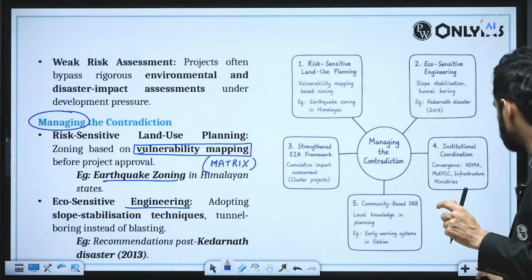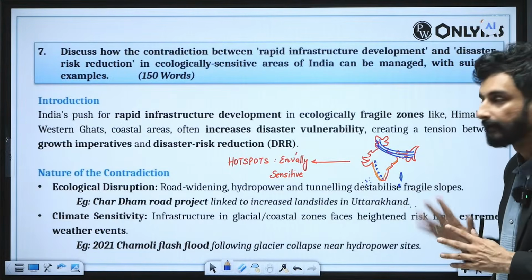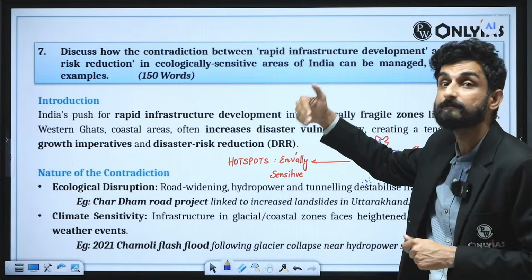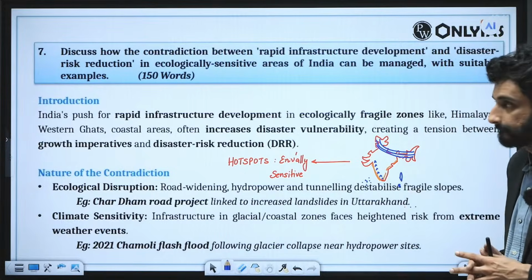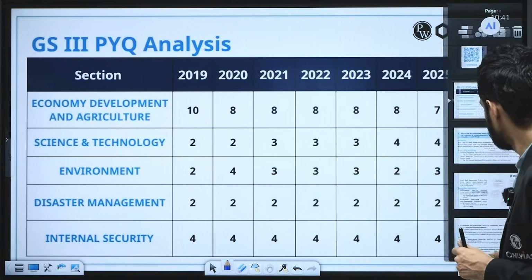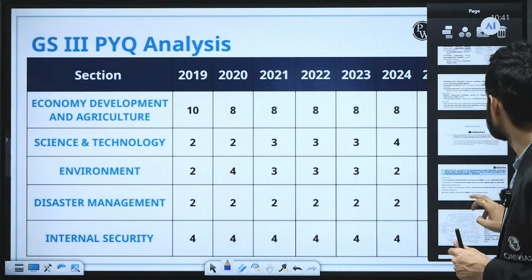Don't forget to make a map again, because a spatial understanding can be given only by making the map of India. Next 10 marker question that we see is the context of